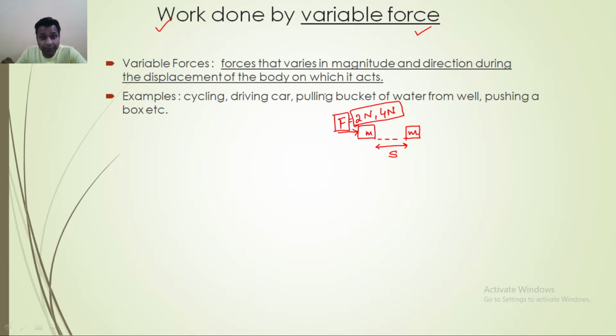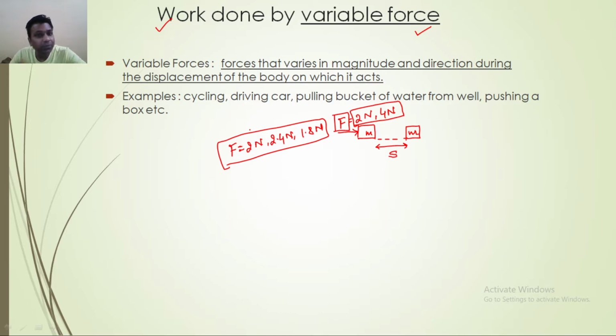But whenever there is a change in the magnitude, like the force may be 2 Newton for some displacement, then 2.4 Newton for another part of the displacement, then 1.8 Newton for another part, these are forces whose magnitude is changing, and in fact the direction may also change.